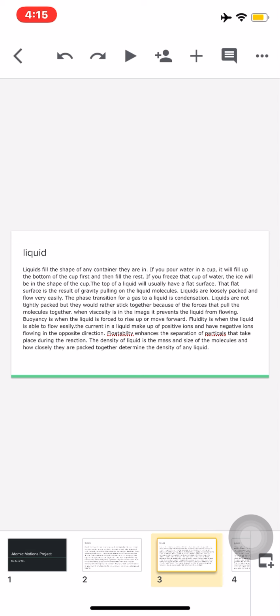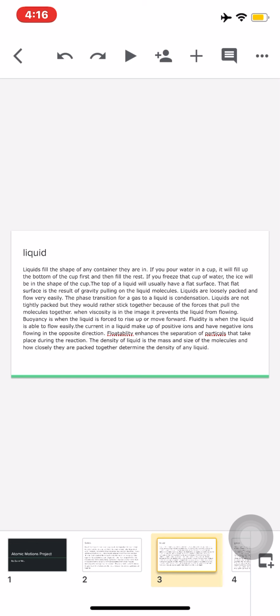Viscosity prevents the liquid from flowing. Buoyancy is when the liquid is forced to rise up or forward. Fluidity is when the liquid is able to flow easily. The current in a liquid is made up of positive ions and negative ions flowing in the opposite direction. Floatability enhances the separation of molecules that takes place during the reaction.